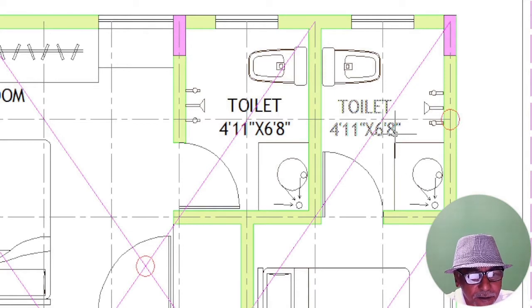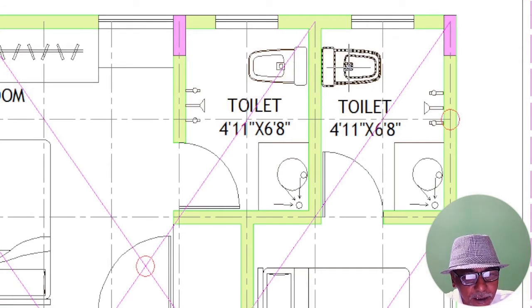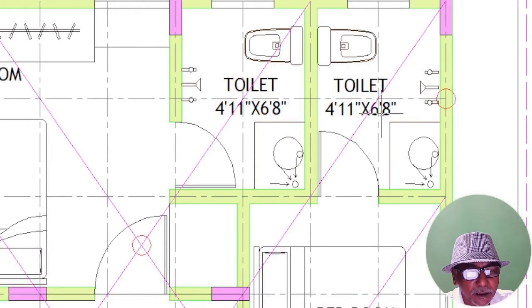You can also observe that this commode is facing north. The commode should face either north or south. And we have just accommodated this wash basin in this northeast corner. We are trying our maximum to follow the Vastu principles.